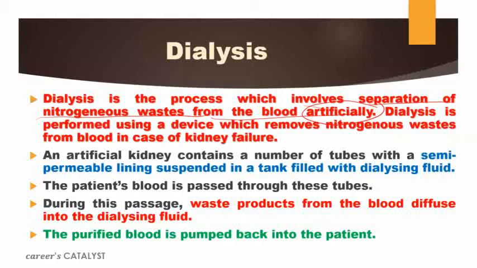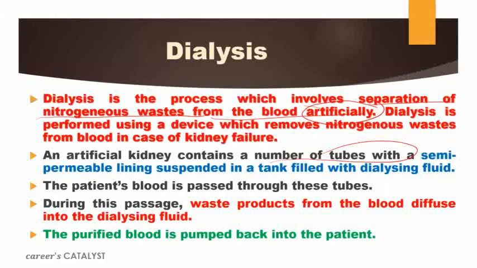Okay. So this is just considered as an artificial kidney, which contains a number of tubules, and it is also made up of semi-permeable lining or semi-permeable membranes, just like our kidney glomerulus. And this जैसे glomerulus काम करता है वहाँ पे filtration का, same here also these tubules which are made up of permeable lining will help to filter the blood or simply to eliminate the nitrogenous waste from the blood. Okay. Now the purified blood will be pumped out into the body again.